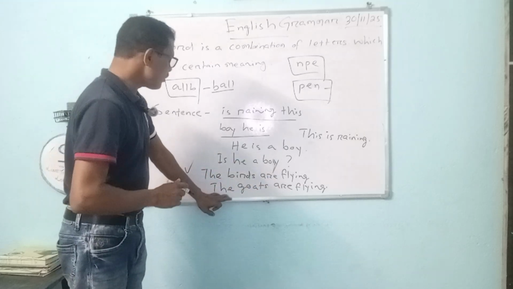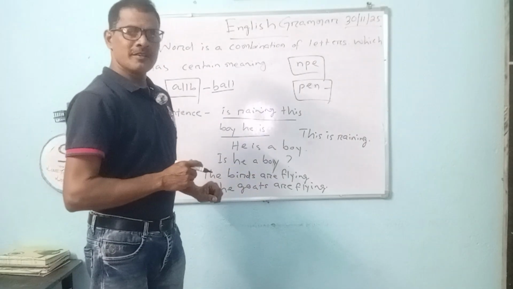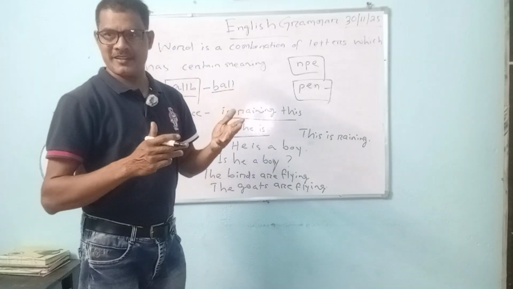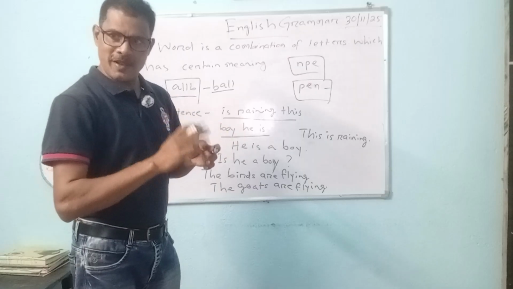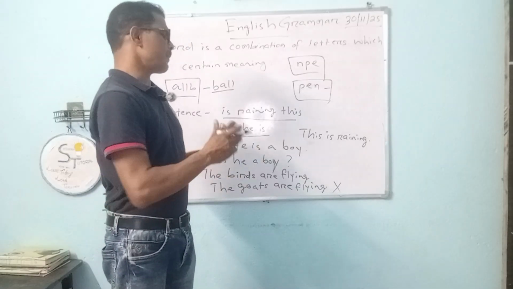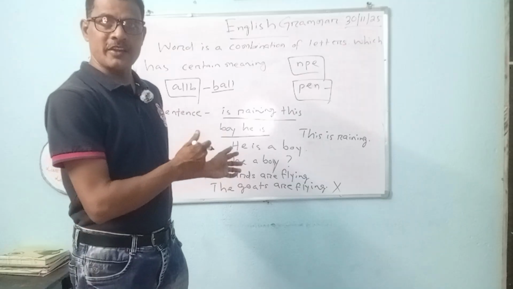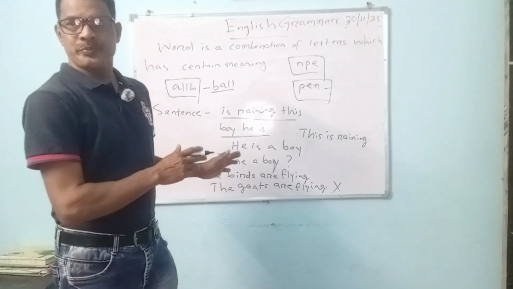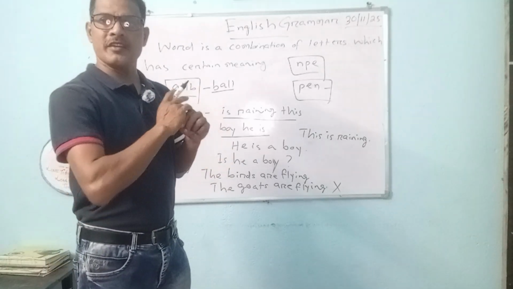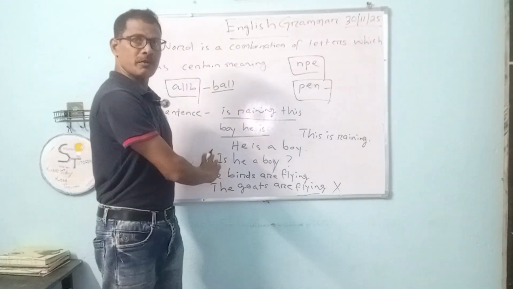Okay, but here, the goats are flying. There is the subject, there is the verb, but it does not have a specific, clear meaning, because goats cannot fly. Though it has subject and verb, the pattern is there. It starts with a capital letter, and everything is there. But it doesn't have the meaning. Goats cannot fly. So we cannot call it a sentence. The first one can be called a sentence.